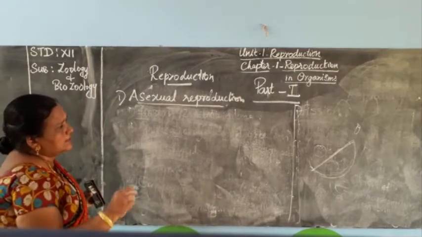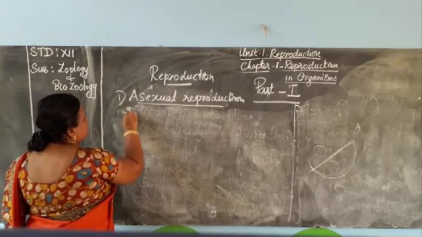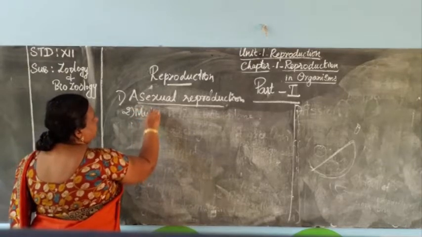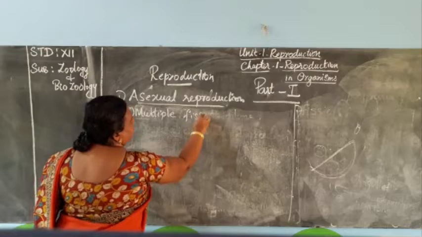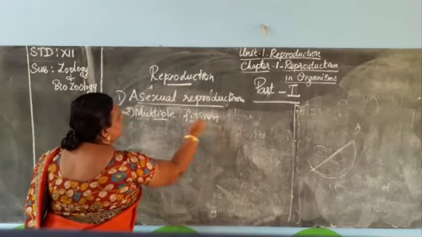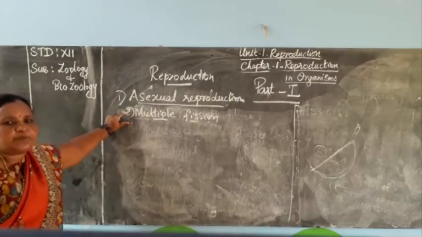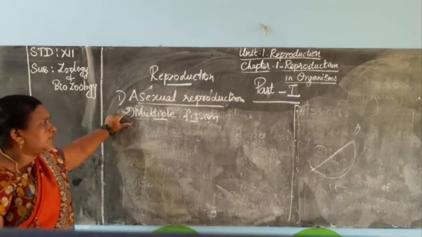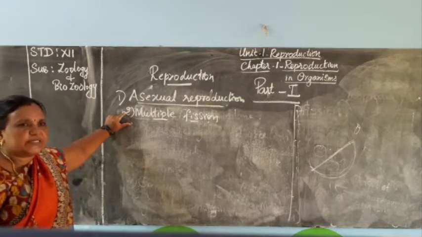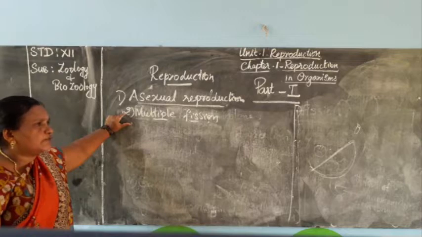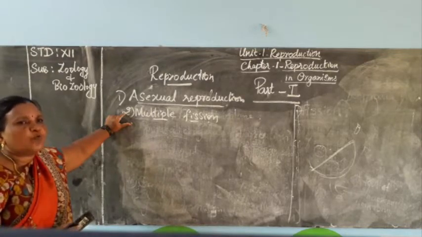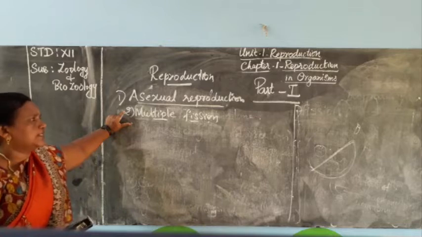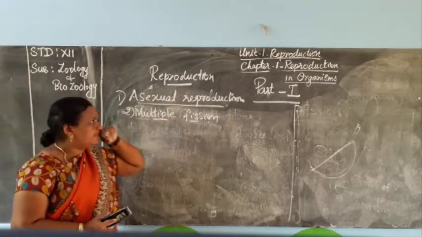Then the second one is multiple fission. In this multiple fission, the mother's body will divide into several pieces, and these several pieces will form the daughter cells. So by multiple fission, we are getting more than two daughter cells. That's why it is called multiple fission.